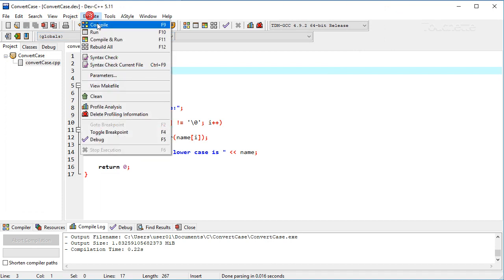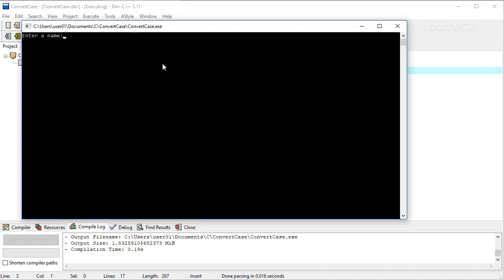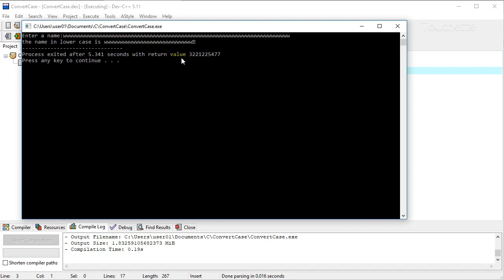So that's one issue. The other issue we could have is if we end up putting a lot of characters in here, we overflow the character array, and we get some weird things happen. In this case, at least the program kept running. It didn't get into an infinite loop or anything here, but weird things could happen.